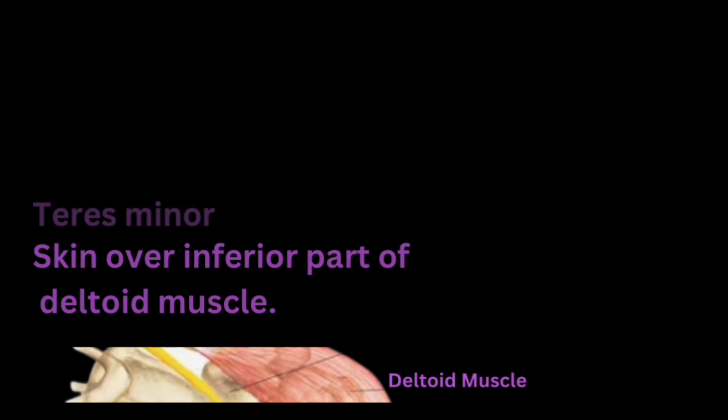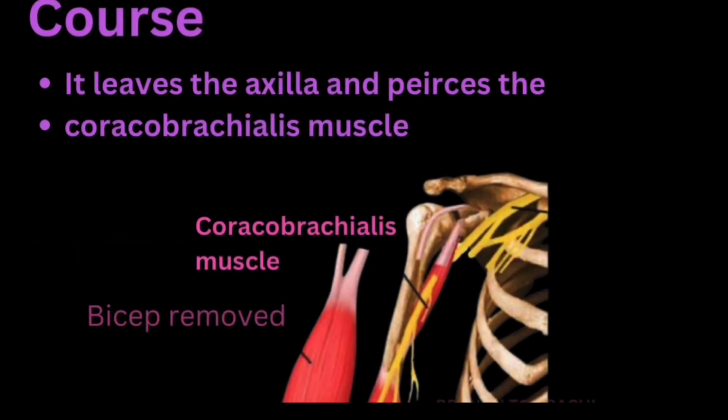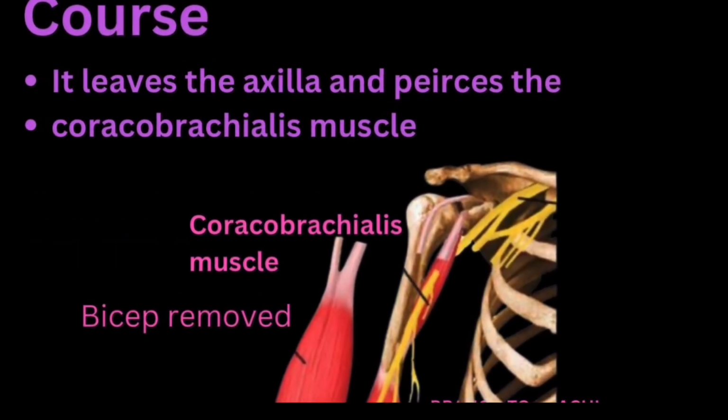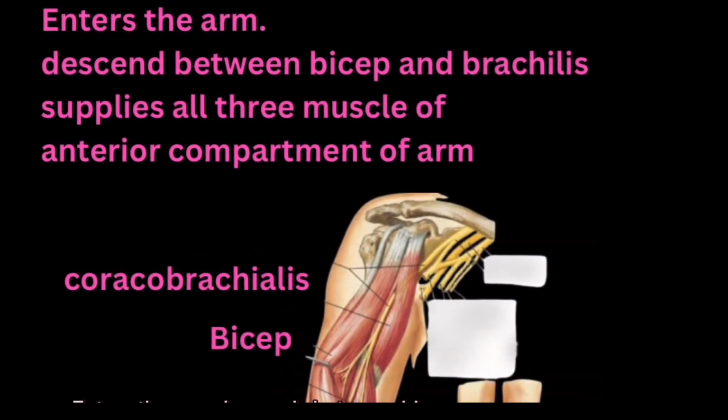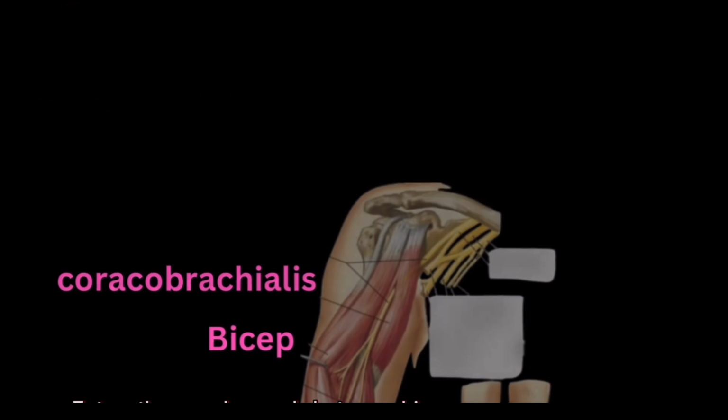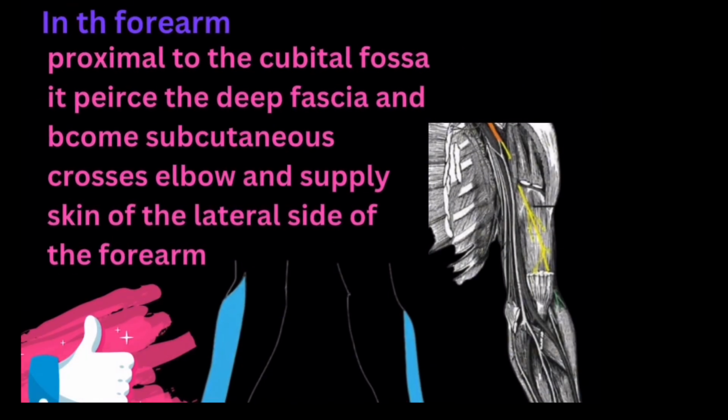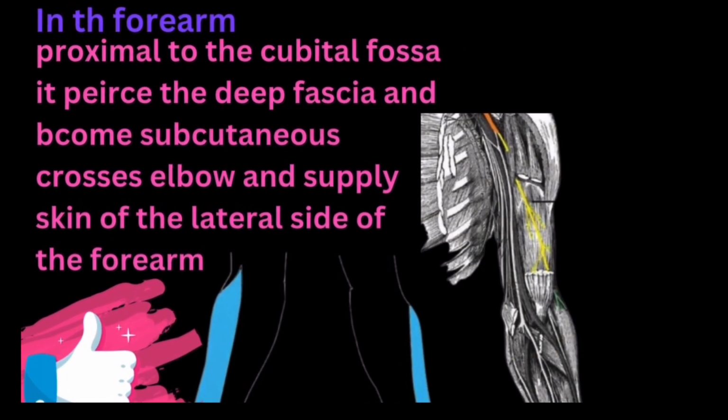Musculocutaneous nerve. It originates from the lateral brachial plexus. It leaves the axilla and pierces the coracobrachialis muscle, enters the arm, and descends between biceps and brachialis, supplying all three muscles of the anterior compartment of the arm. In the forearm, proximal to the cubital fossa, it pierces the deep fascia and becomes the lateral cutaneous nerve of the forearm.